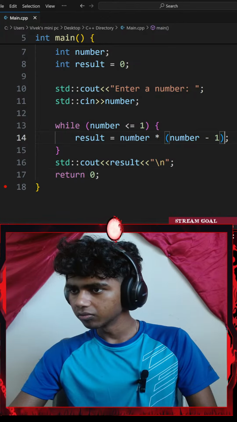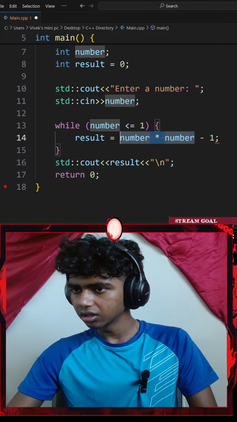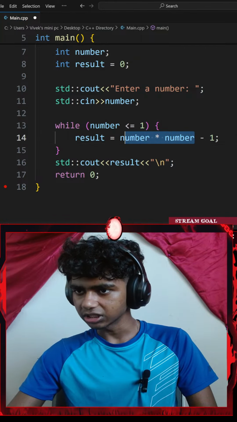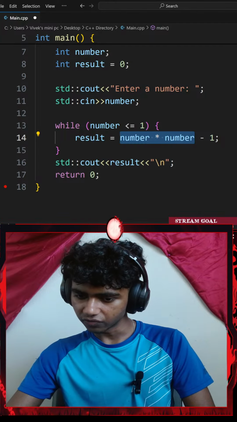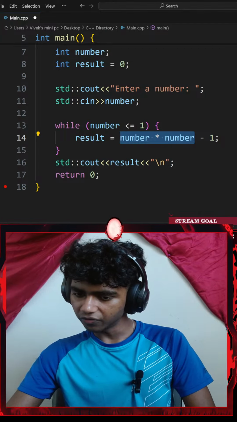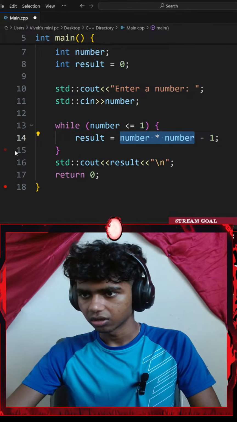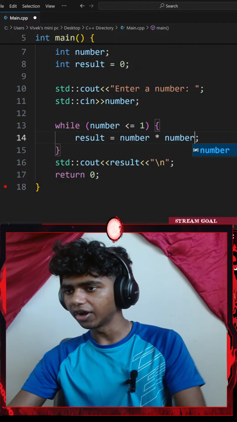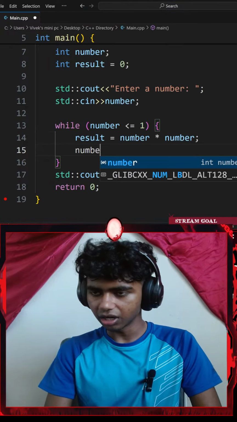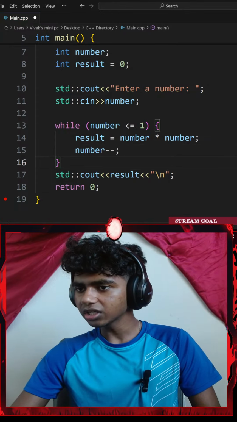Maybe should the number go outside? What if I just have a pair of parentheses in these? You need to provide a terminating condition for while loops. On number 15, do number minus minus. Okay. Oh, I think I see. Okay, wait. I remove that and then I go with number minus minus. Would that actually work?